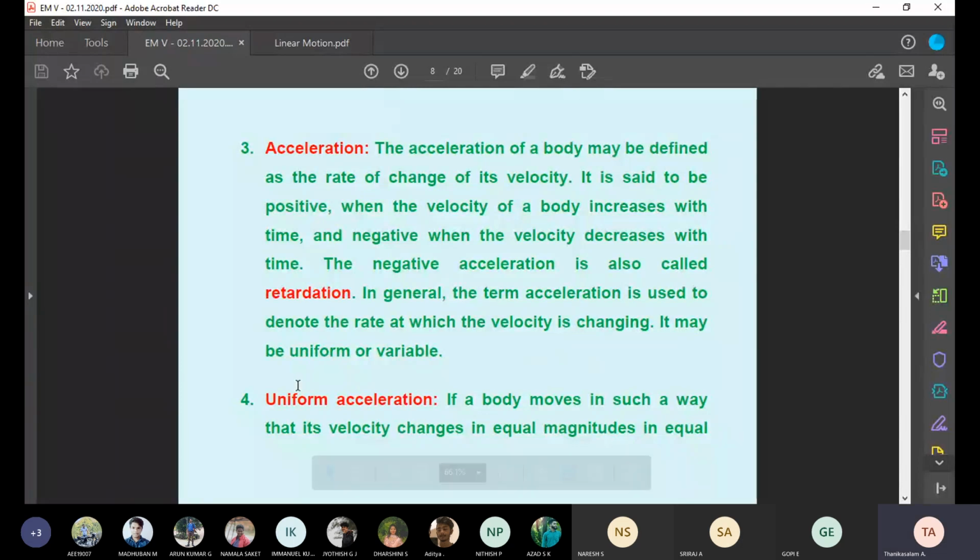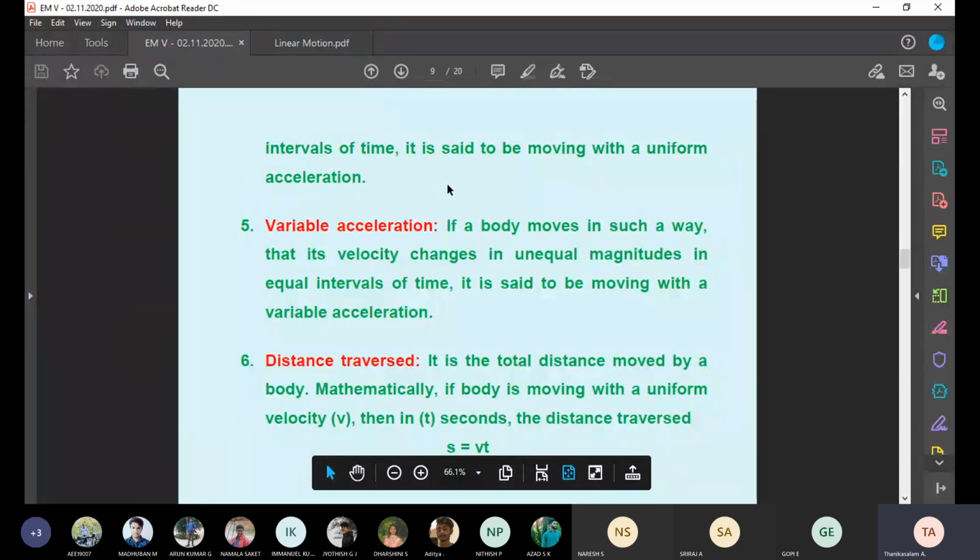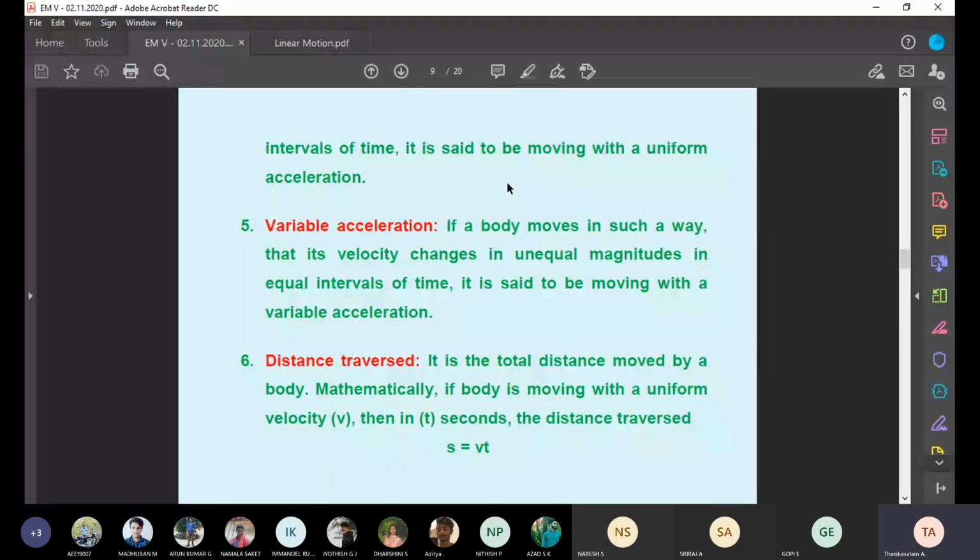Then uniform acceleration. If a body moves in such a way that its velocity changes by equal magnitude in equal intervals of time, it is said to be moving with uniform acceleration. That is, you are changing gradually. In first gear, we can go up to some maximum speed. After that speed, we can change the gear. Then from first gear to second gear, speed increases gradually.